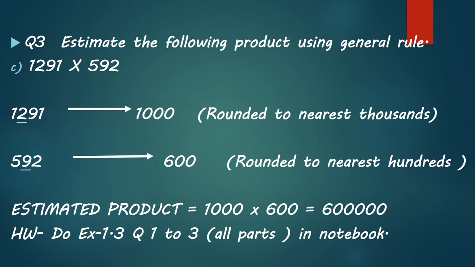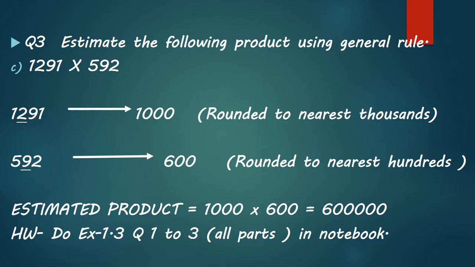So 1291, when we are rounding it to nearest 1000, it will become 1000. And 592, its highest place is 100. So we will round it to nearest 100 place. For this we will check the tens place. Tens place is 9, which is greater than 5.